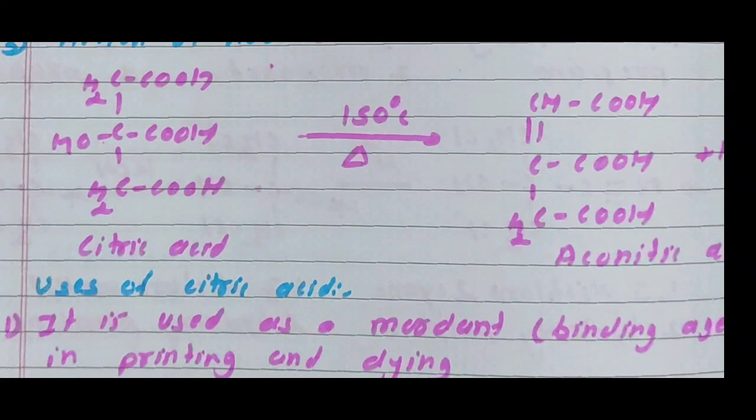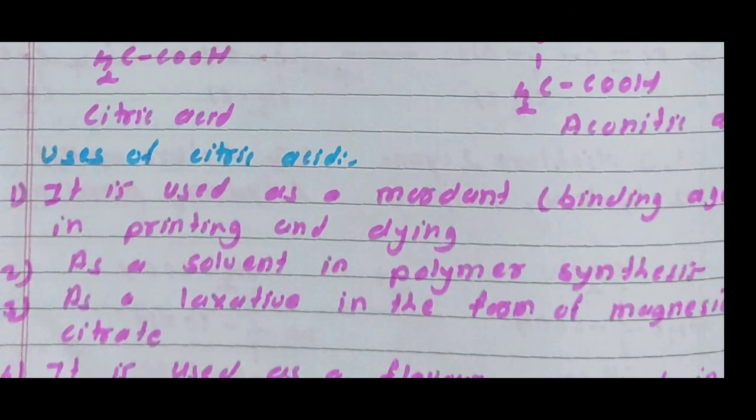Aconitic acid is a tricarboxylic acid. These are the three reactions of citric acid: first, acetylation; second, reduction by HI; third, action of heat. Then, after the chemical reactions, we study the uses of citric acid.